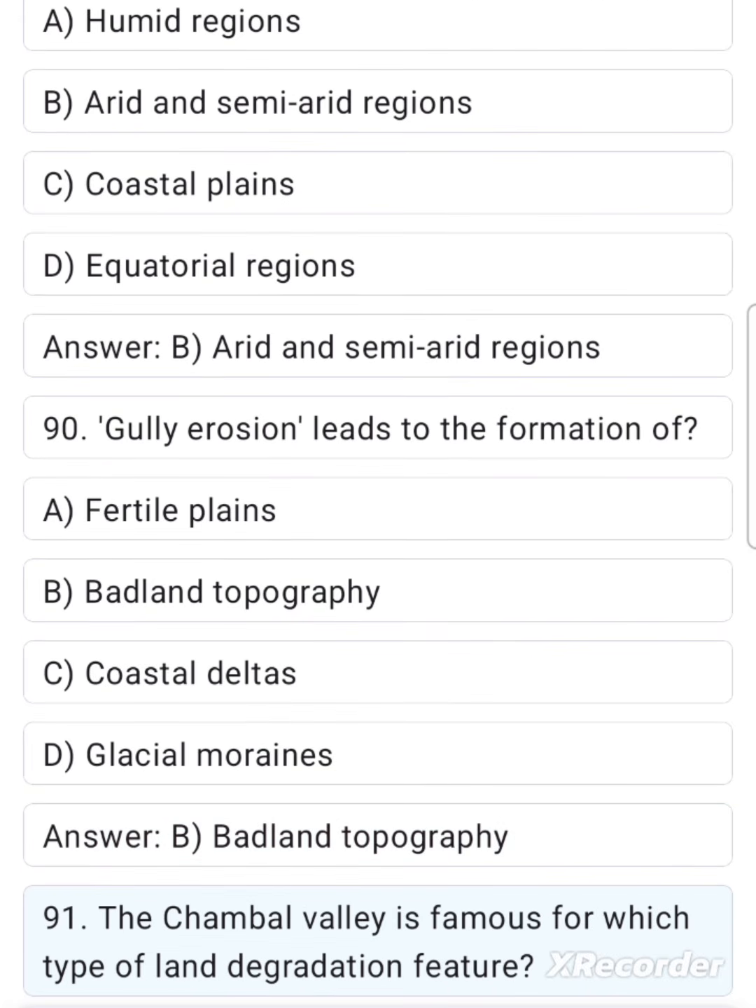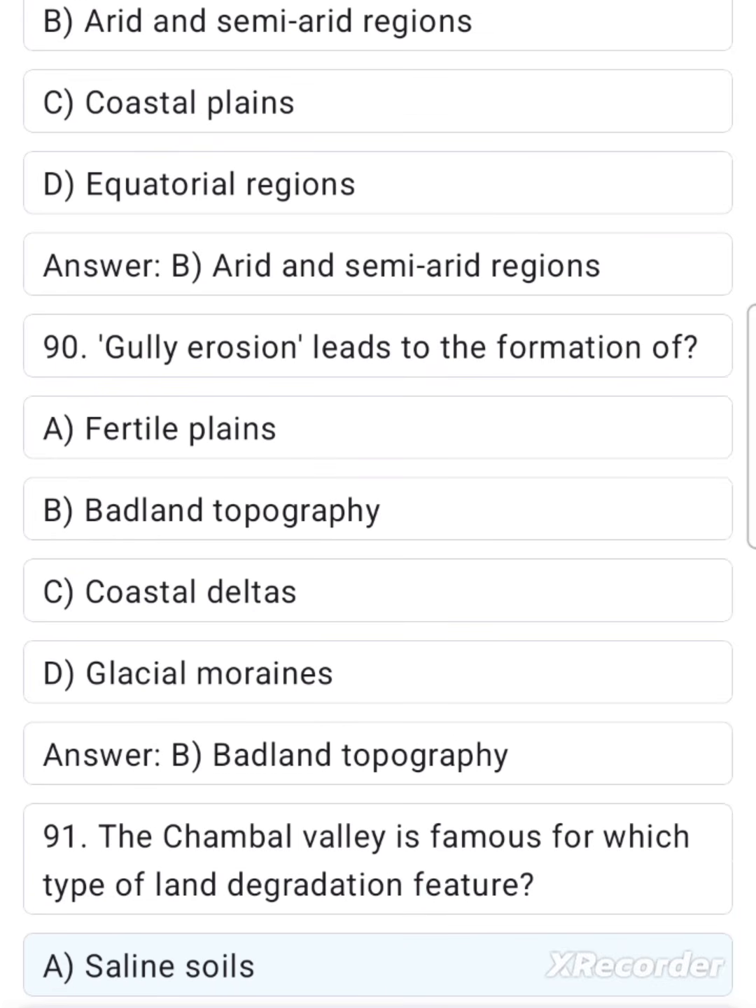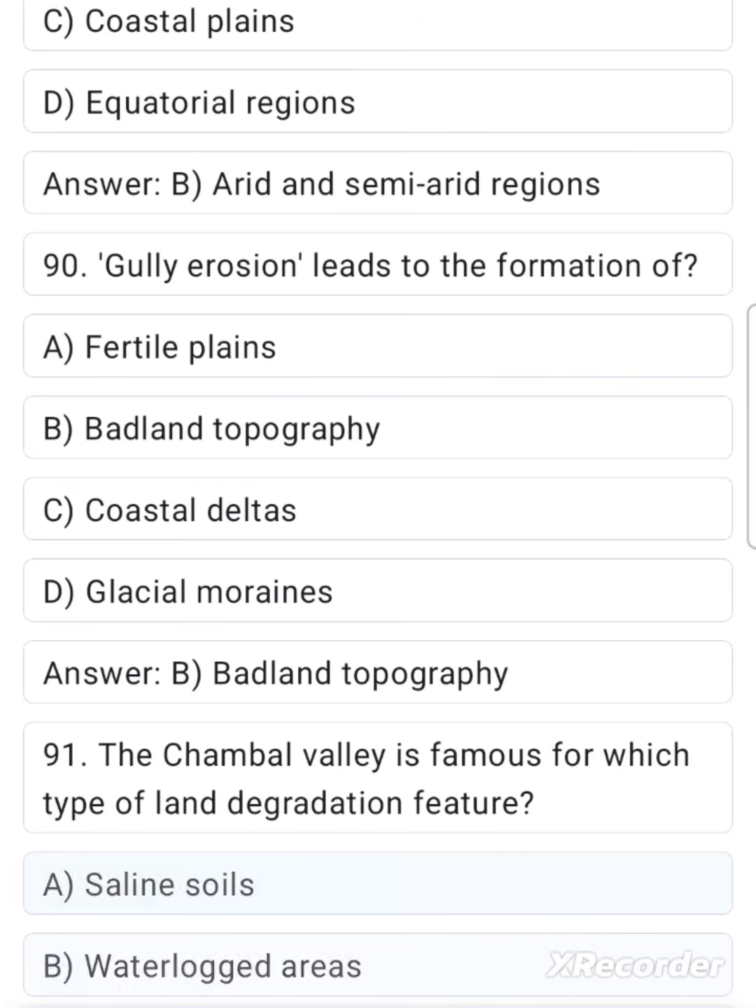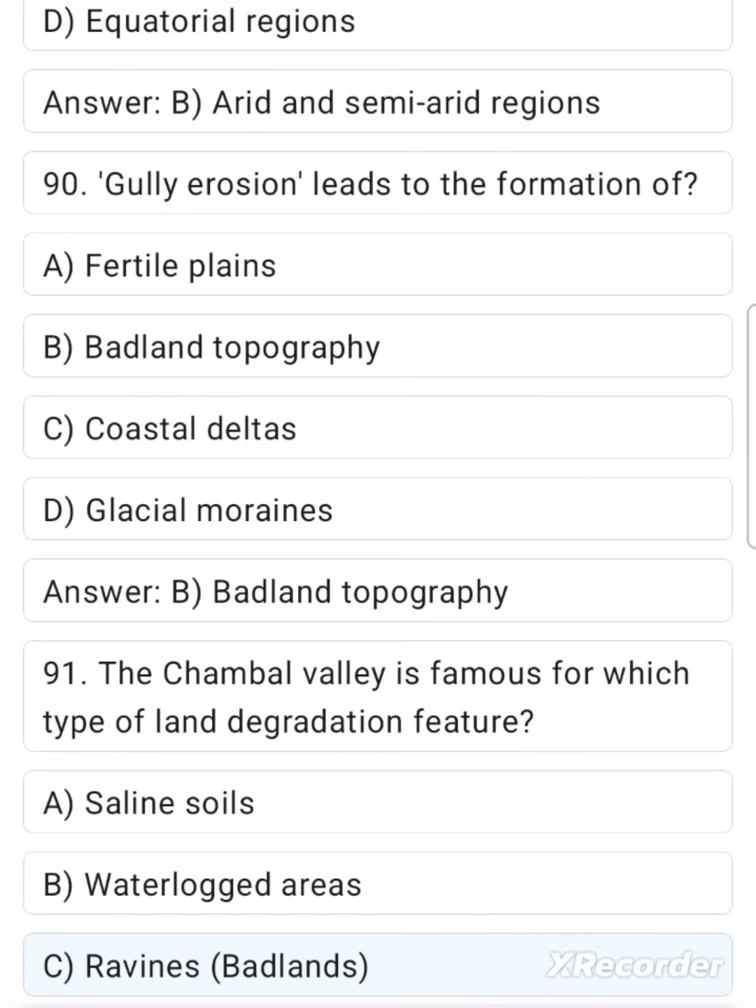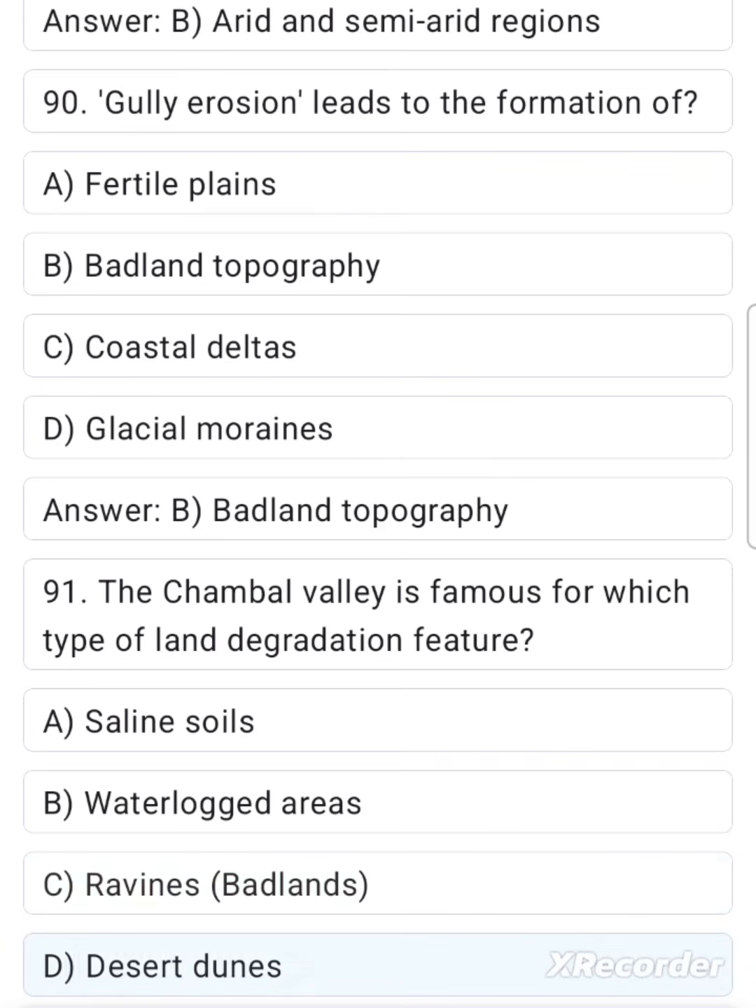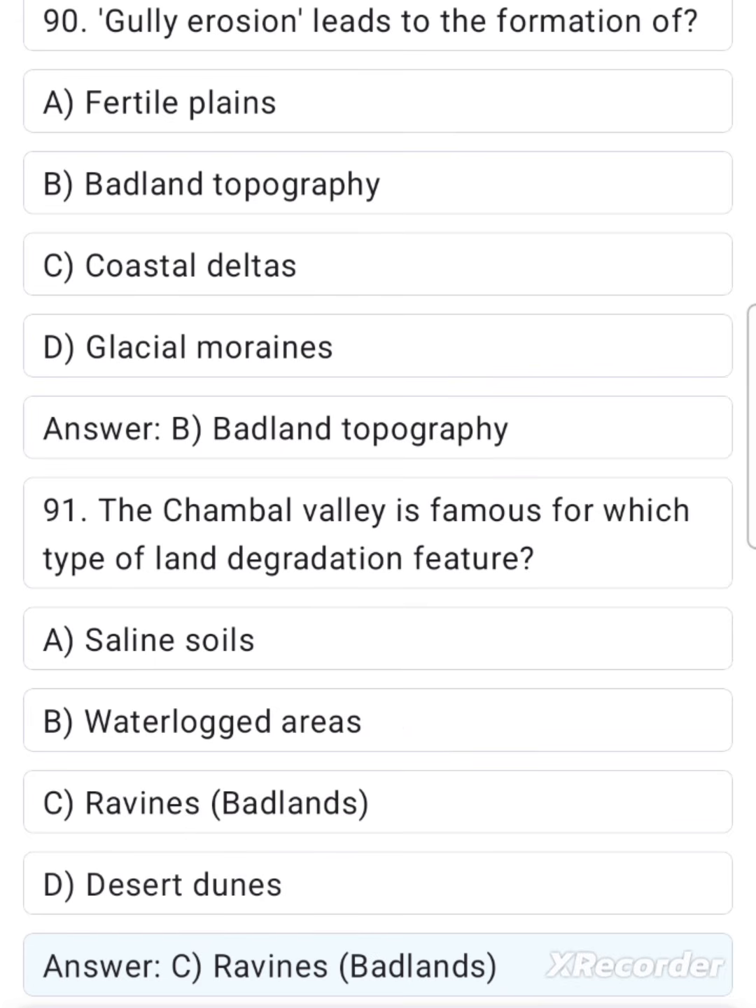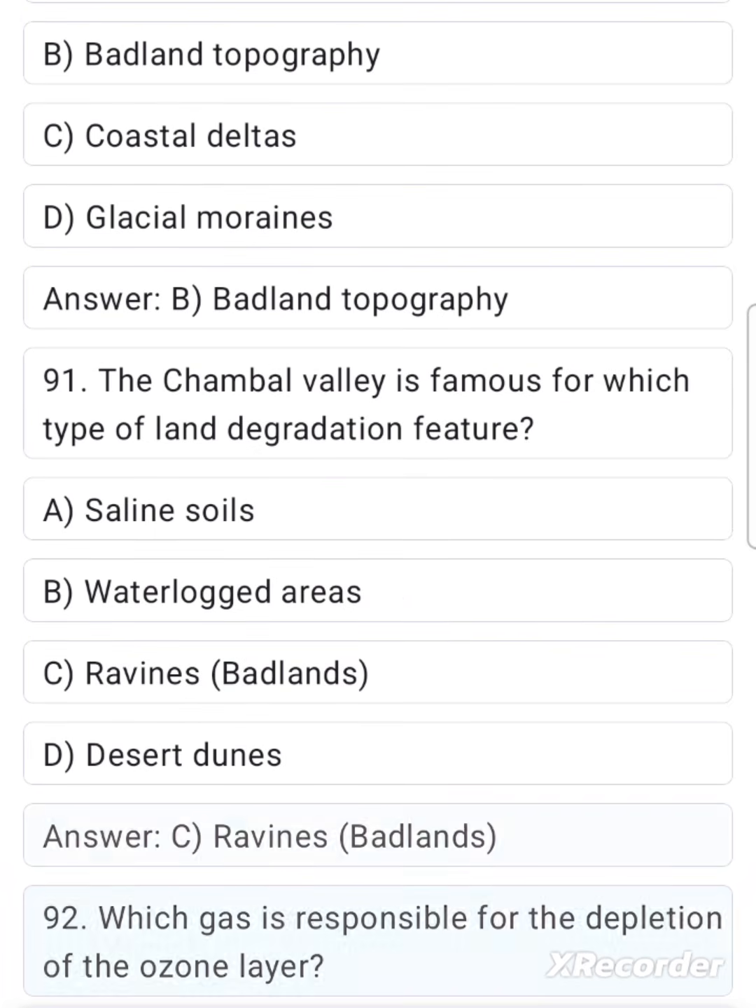91. The Chambal Valley is famous for which type of land degradation feature? A. Saline soils. B. Waterlogged areas. C. Ravines, badlands. D. Desert dunes. Answer C. Ravines, badlands.